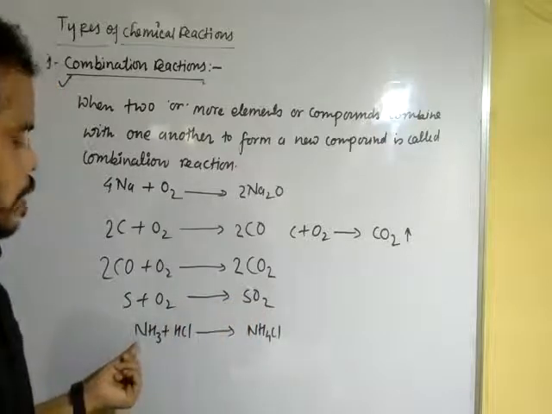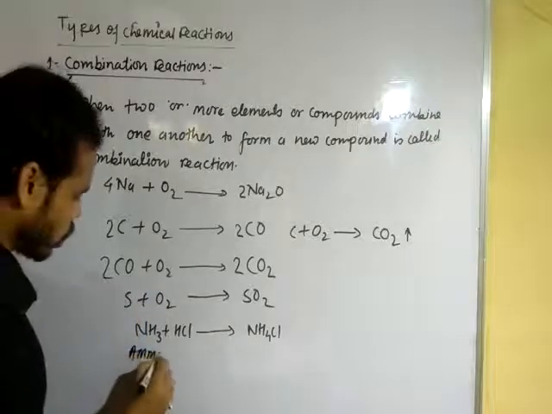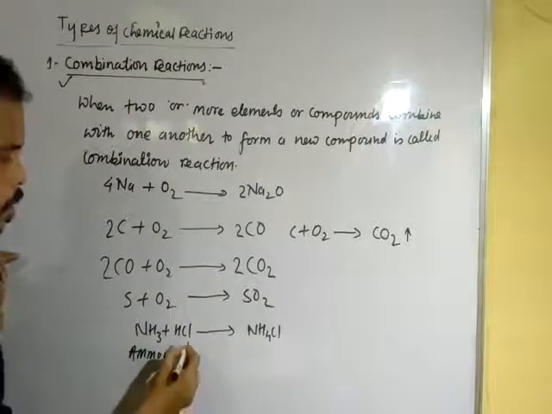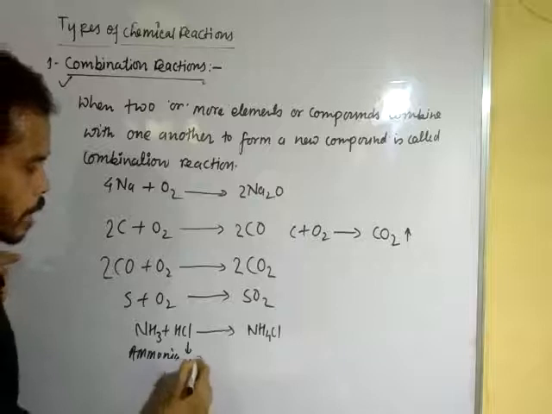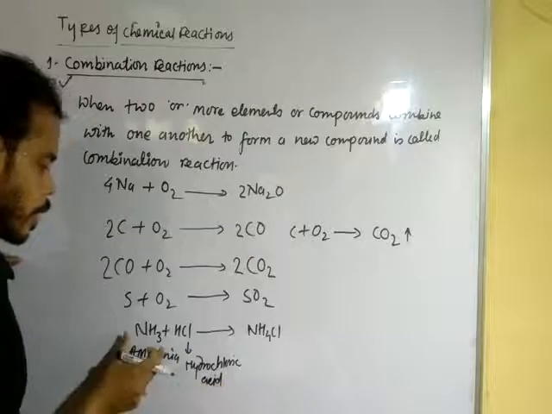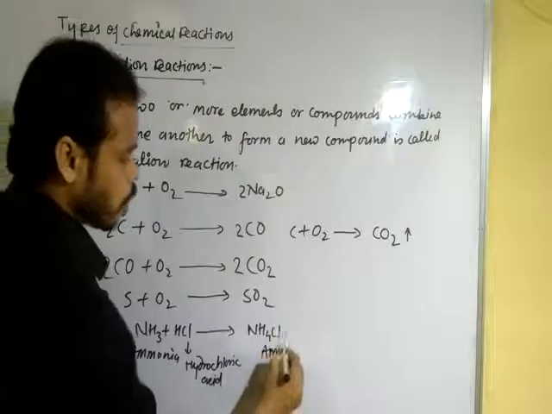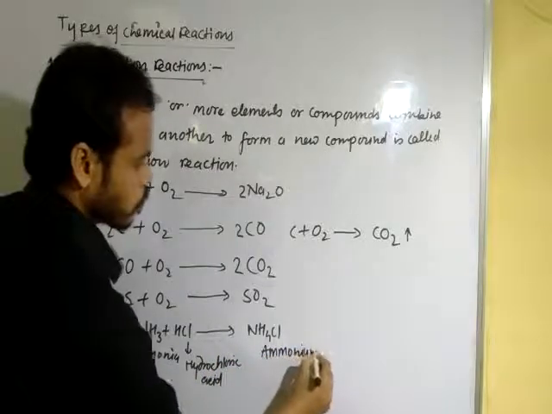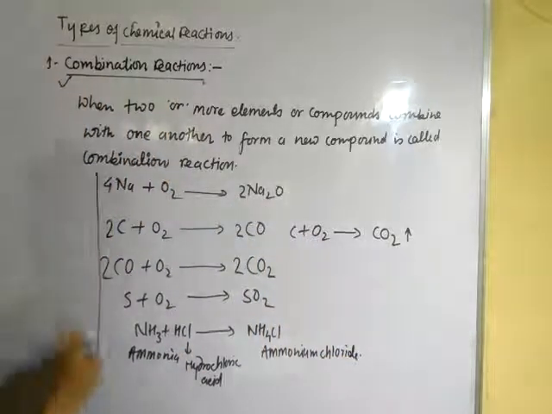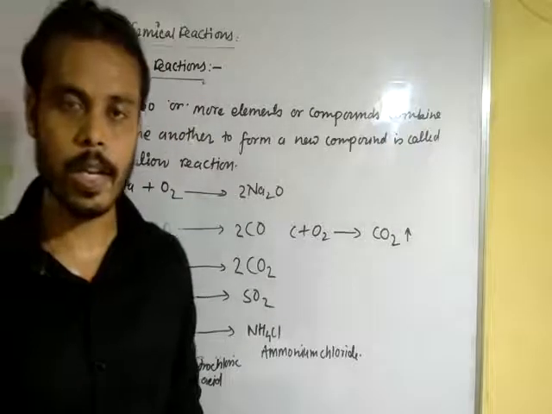This is known as ammonia, and when ammonia is combined with hydrochloric acid, this is known as hydrochloric acid, it forms ammonium chloride. Clear, dear student? Okay. These are examples of combination reaction. Okay, dear student?